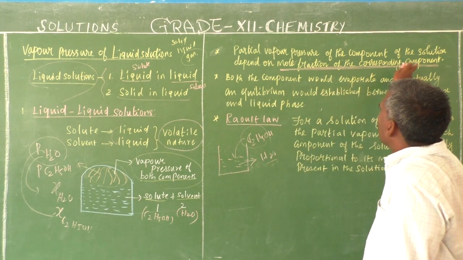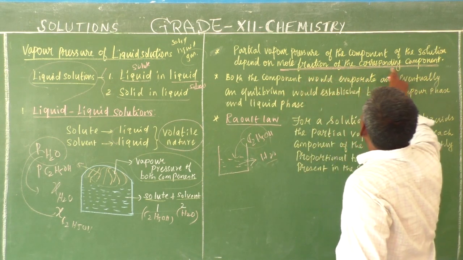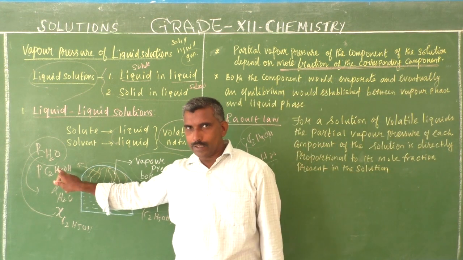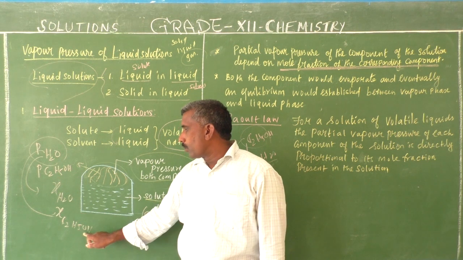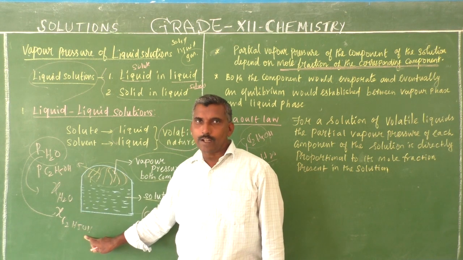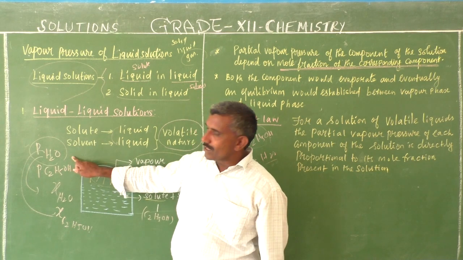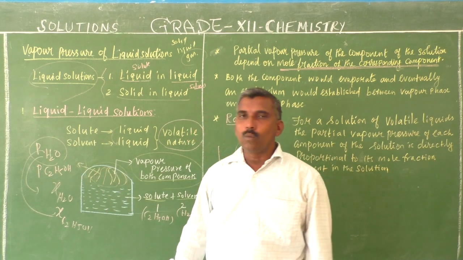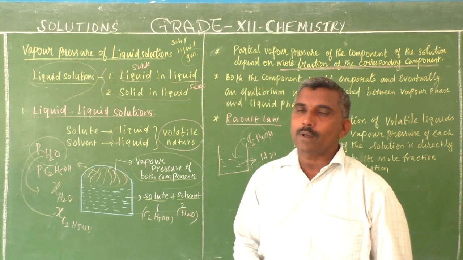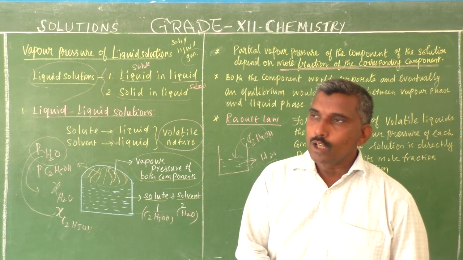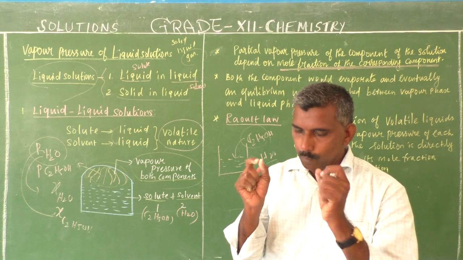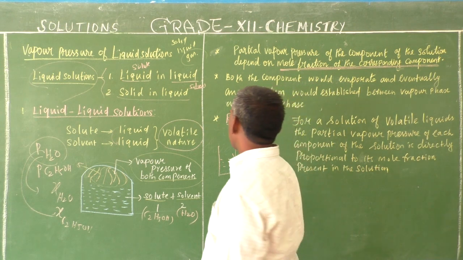Each component of the solution depends on the mole fraction of the corresponding component. So the partial pressure of ethanol depends on the mole fraction of ethanol, and the partial pressure of water depends on the mole fraction of water. Now, mole fraction increasing, what happened? Vapor pressure increasing. So here, Raoult's law: partial pressure is directly proportional to the mole fraction.